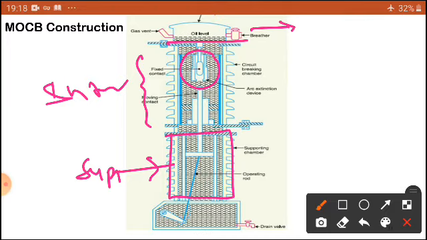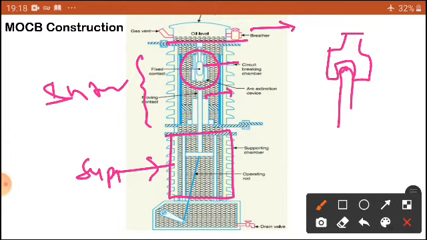Here there is an arc quenching device. The operation takes place inside. You can see this is a fixed one, this is a moving one. The fixed one consists of this part, whereas the moving rod is going this way. So operation takes place inside only. You can say this is the interrupter.